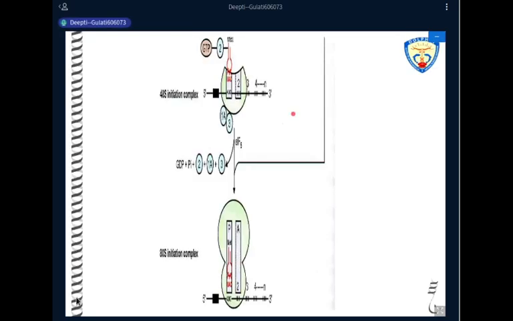So I've shown this here in the picture. This is your 48S initiation complex. Now the 60S subunit has to bind, and it binds with the help of initiation factor 5. This initiation factor 5 hydrolyzes GTP into GDP and helps in the attachment of the 60S subunit. As the 60S subunit attaches, all the initiation factors attached to the 48S initiation complex will be released, and we get the final initiation complex, known as the 80S initiation complex.